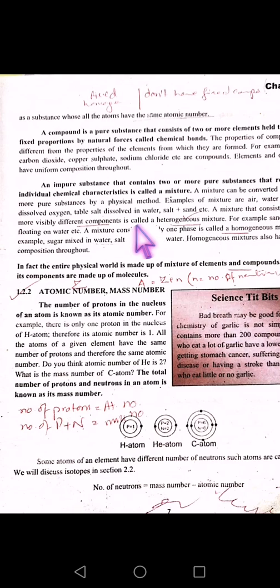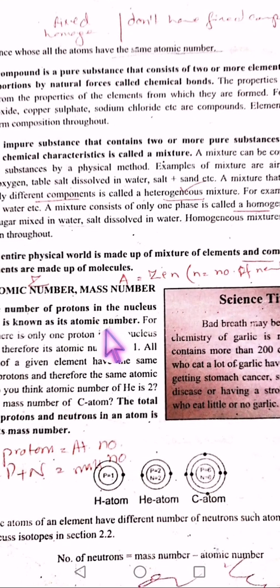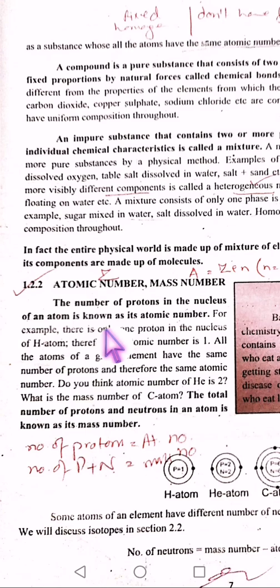Then comes atomic number and mass number. As you already know, atoms are the smallest particles that are divisible, having subatomic particles: protons, electrons and neutrons. If we talk about only the number of protons in the nucleus of an atom, we are talking about the atomic number. Inside the nucleus there are a number of protons and a number of neutrons. Always remember, the number of protons in the nucleus of an atom is known as its atomic number.